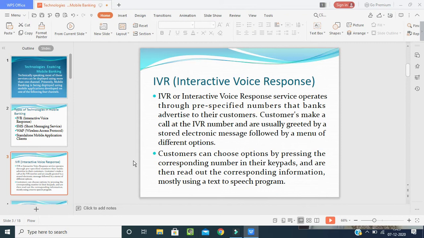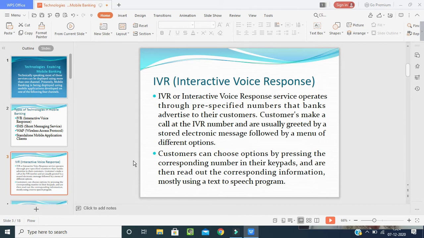Customers make a call to the IVR number. Whenever we are having a problem with the bank, we call. When we are calling that particular bank branch, we are calling its IVR number. The full form is interactive voice response, and the caller is usually greeted by a stored electronic message followed by a menu of different options.